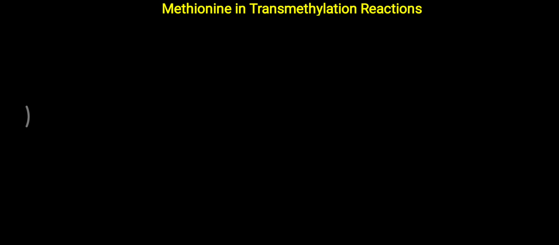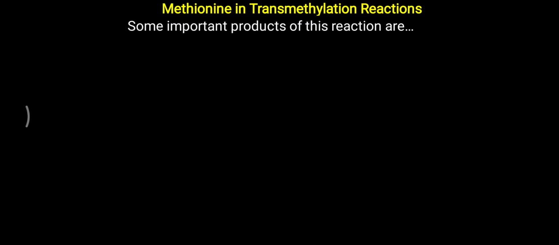So methionine in transmethylation reaction. Some important products which are generated inside our body are possible with the help of S-adenosyl methionine. First of all, creatine formation. This creatine is very useful for various muscular activity, and this creatine is derived from three amino acids, that is glycine, arginine and methionine. This methionine is in the active form, that is S-adenosyl methionine.